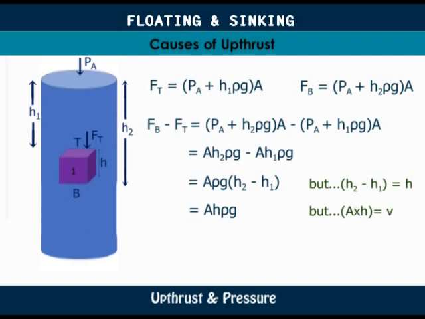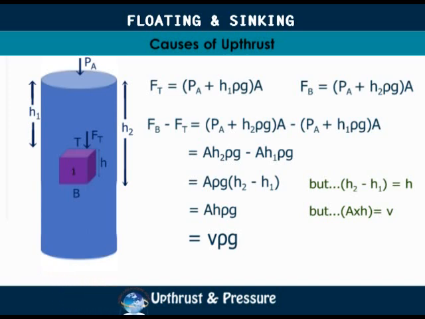Again, cross-sectional area times height is equal to volume, and so upthrust is equal to V rho g, where V is the volume of the displaced liquid, which is equal to the volume of the block. And so the magnitude of the upthrust or buoyant force depends on the volume of the immersed part of an object, the density of the fluid, and the acceleration due to gravity.